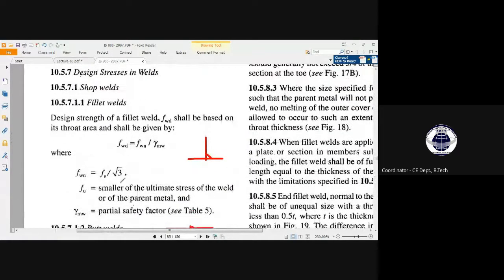Now see here, the design strength given for the fillet weld is FWD equal to FWN divided by gamma MW. Here they are dividing by gamma, meaning this is the design strength. We have to consider this strength while designing. So first of all we have to calculate this value first. So this is our nominal welding strength.